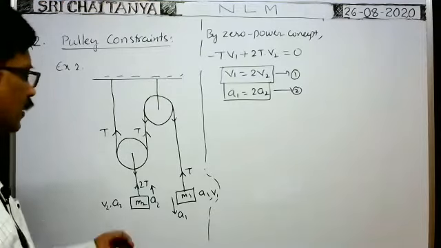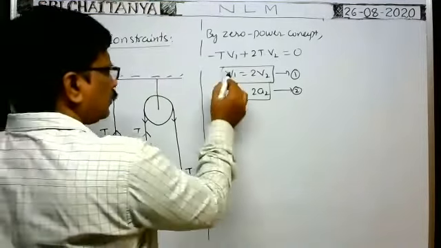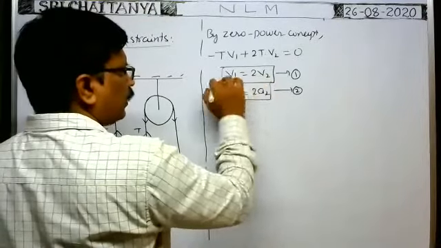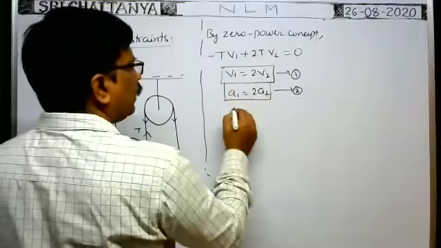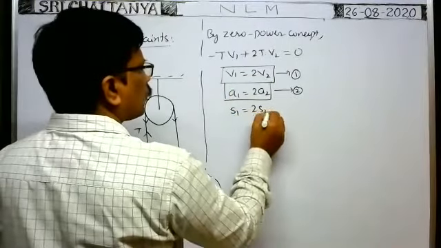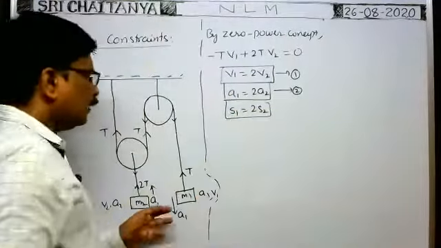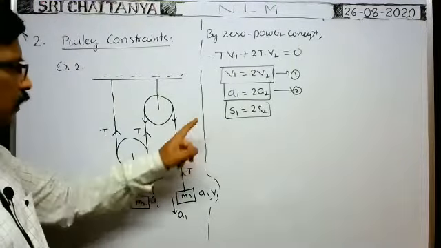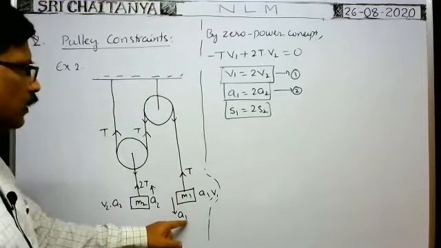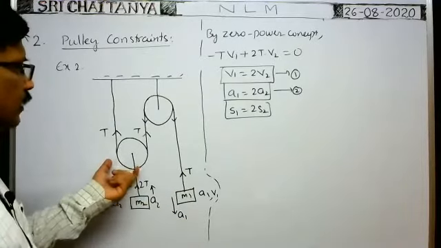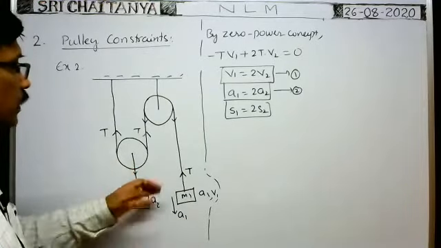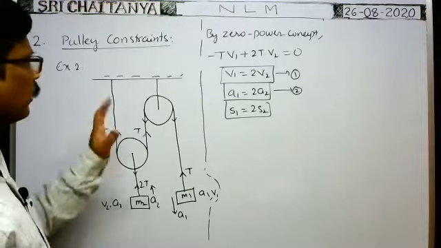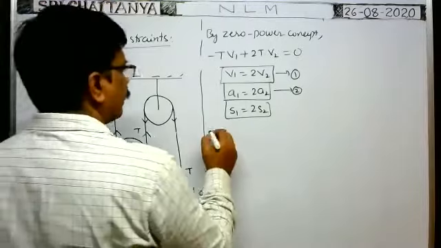Or for distances traveled, this can be written as ds1 by dt equals 2 ds2 by dt. When you integrate, dt cancels, and you will get s1 is equal to 2s2. That means whenever this block comes down through a distance s1, this block rises up through a distance s2, which is equal to s1 by 2. That means half of this displacement. So this is the constraint relation.